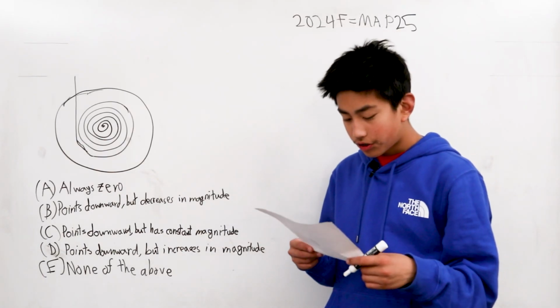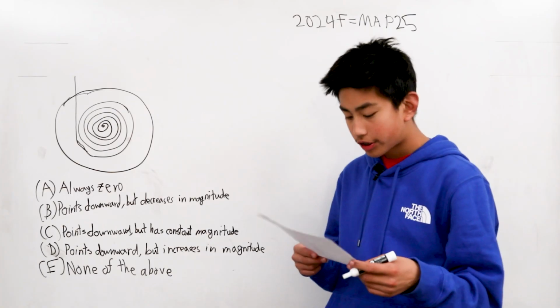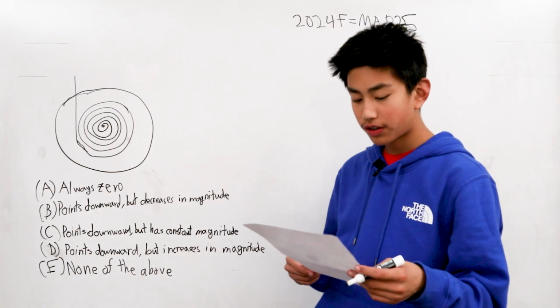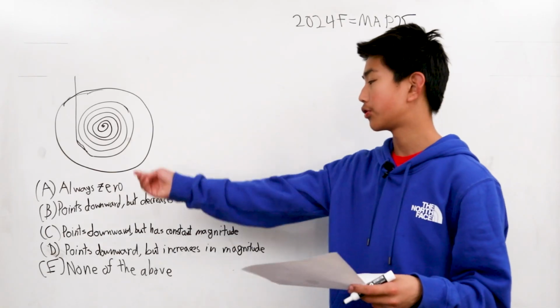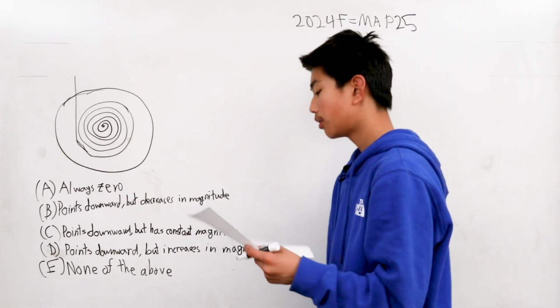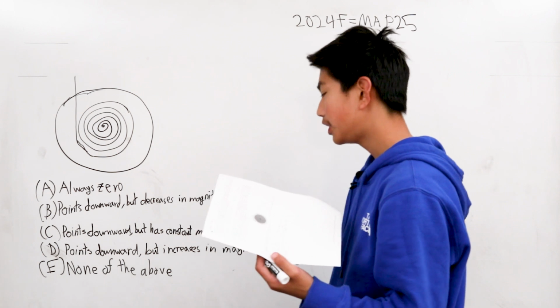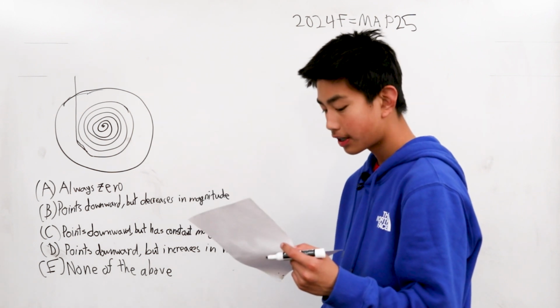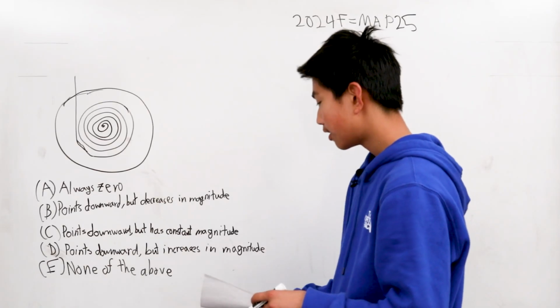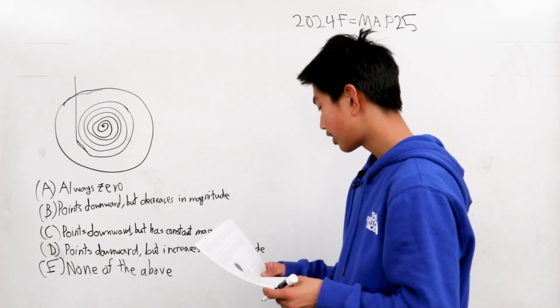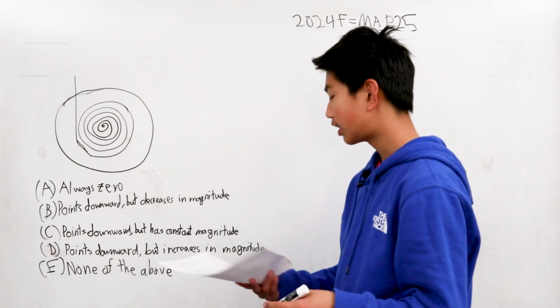Between the moment the yo-yo is released and the moment the string completely unwinds, which of the following is true regarding the yo-yo's acceleration? Our answer choices are A, always 0; B, it points downward but decreases in magnitude over time; C, it points downward but has constant magnitude; D, it points downward but increases in magnitude over time; or E, none of the above.